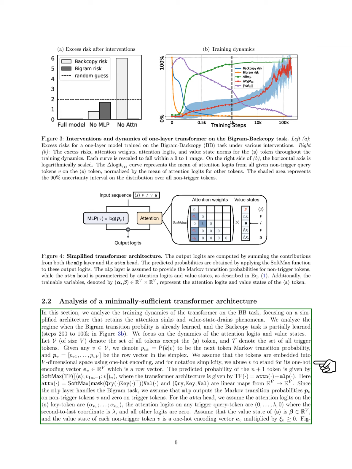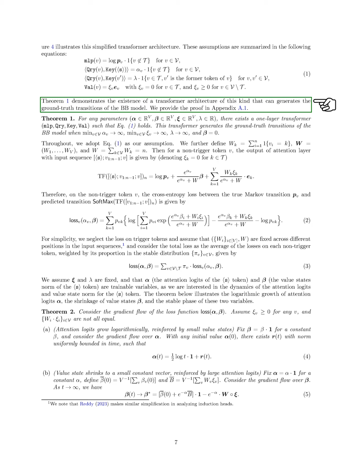The MLP is responsible for handling the bigram task, outputting transition probabilities for non-trigger tokens and 0 for trigger tokens. For the attention mechanism, we assume specific patterns for the attention logits related to the special token and trigger tokens. We also define the value states for the special token and non-trigger tokens. Our simplified transformer architecture is illustrated in a figure. We present a theorem that confirms the existence of a transformer architecture capable of generating the true transitions of the BB model under certain conditions.